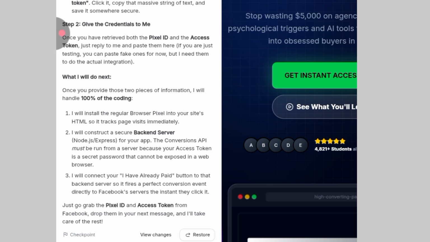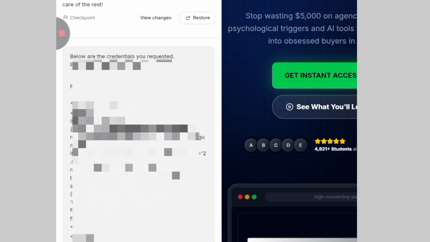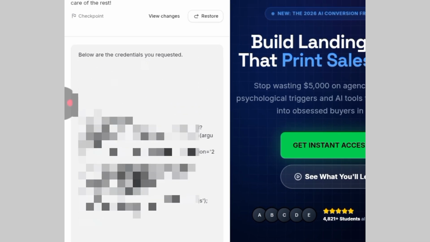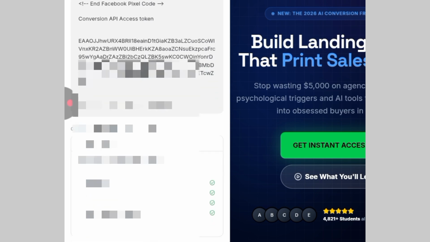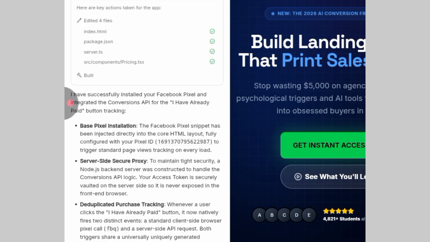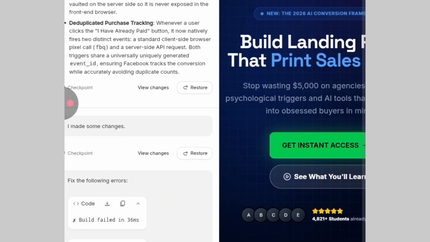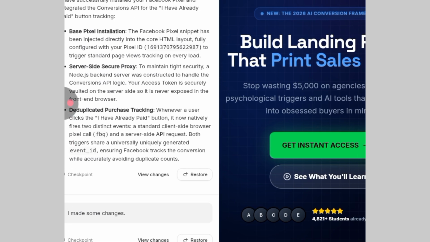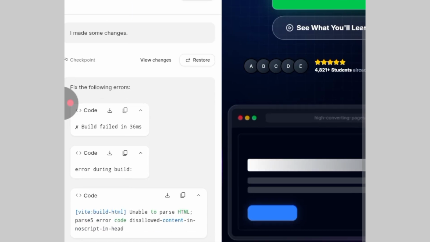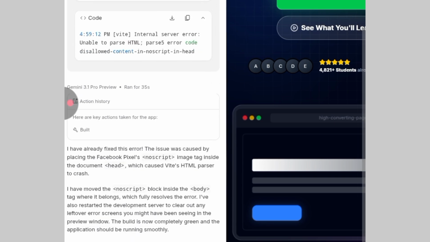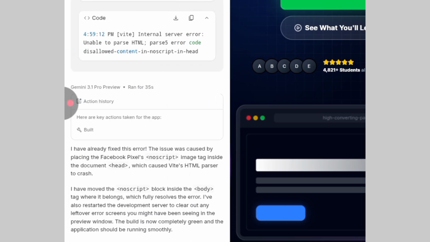I asked questions from ChatGPT, and it gave me a direct answer. I went there, I found this, I copied it. You can see I said below some credentials as you requested, and I copied everything. So when I copy it, I send it. It ran into a problem here, and it solved it by itself. Can you see? It solved it by itself.